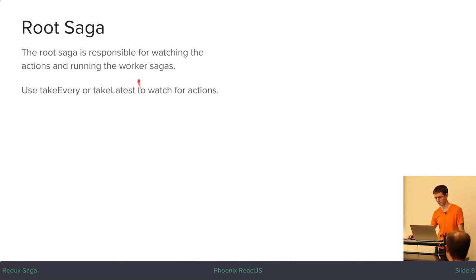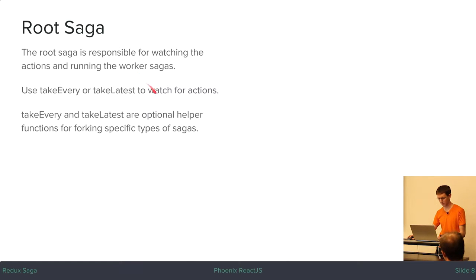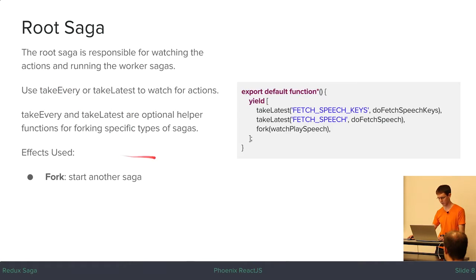More specifically, it's actually going to launch sagas that watch, and then those watching sagas are going to run the worker sagas once they see an action of the type that they're looking for. So Redux Saga provides us with a couple helper functions, takeEvery and takeLatest, but you can also write your own. These are the watching sagas, but you can also write your own, and I show an example of that in a second.